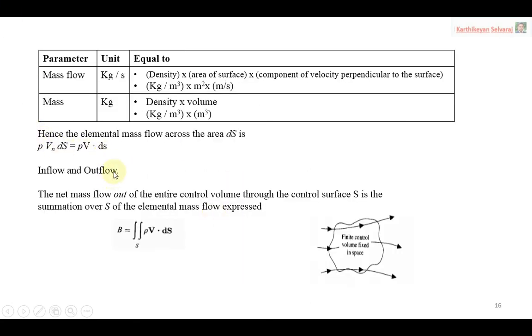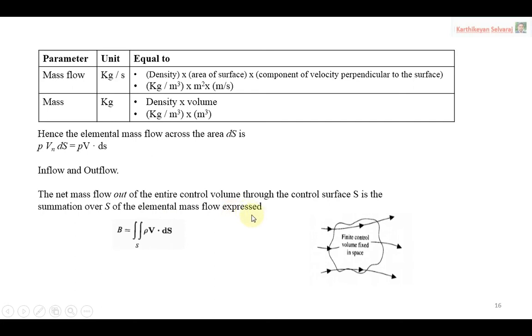So we have the mass inflow and mass outflow. Then the net mass flow out of the entire control volume through the control surface S is the summation over S of the elemental mass flow expressed, because we consider only the small value dS.